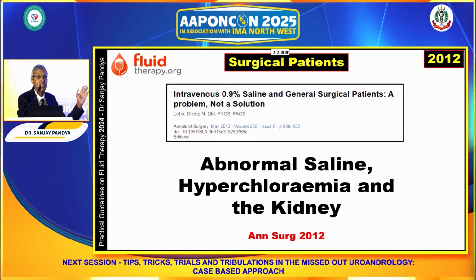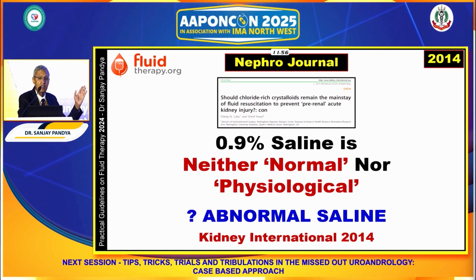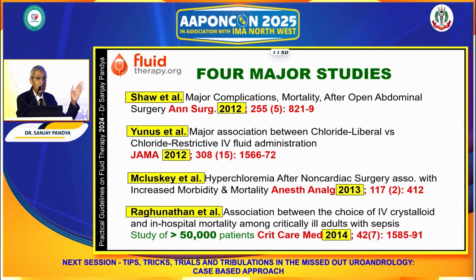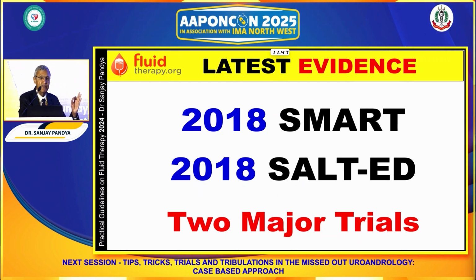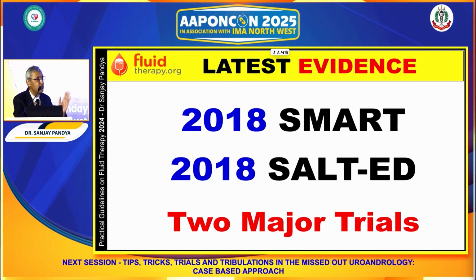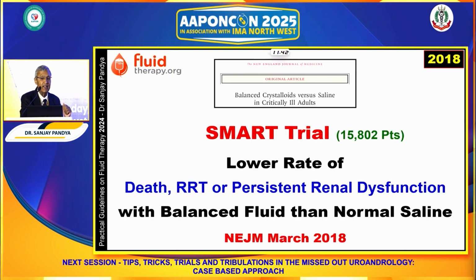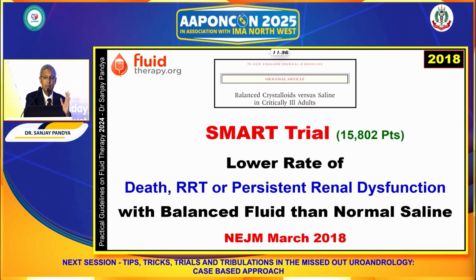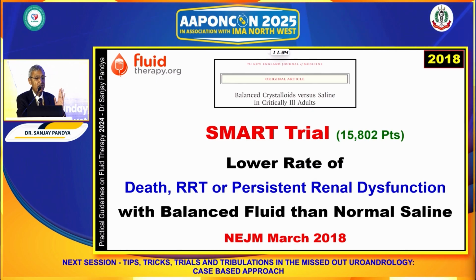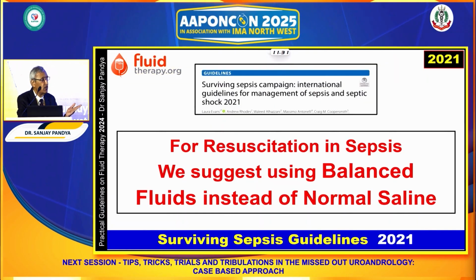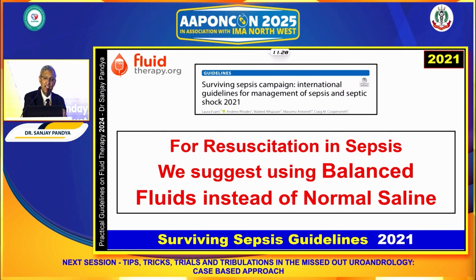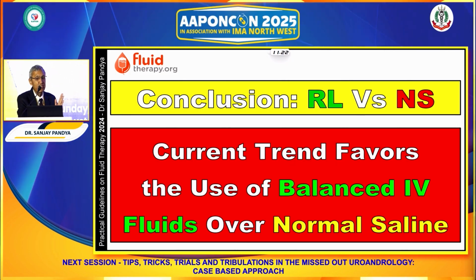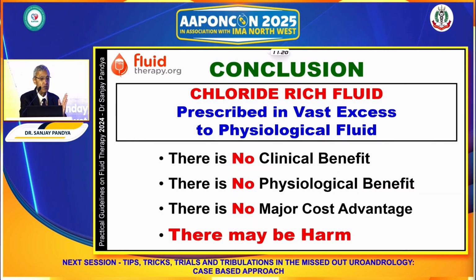See, if you look at the literature, they say that it's abnormal saline, it is harmful. If you look at the trials, there are so many trials, but the trial which has made a great difference is the SMART trial and SOLAR trial, which appeared in NEJM in 2018. That clearly says that there is a lower rate of death, renal replacement therapy, and AKI with balanced fluid than normal saline. And if you look at the guidelines, the 2021 Surviving Sepsis guidelines say that we suggest using balanced fluid instead of normal saline. So the current trend favors the use of balanced IV fluid over normal saline.